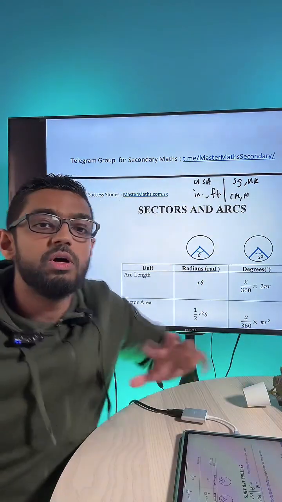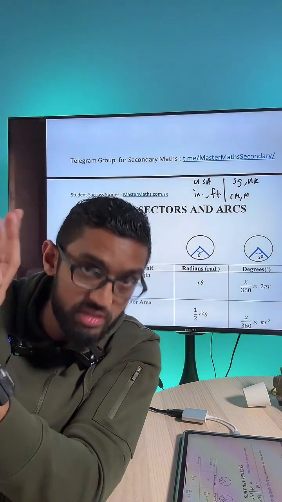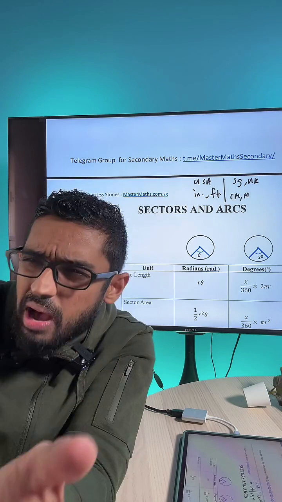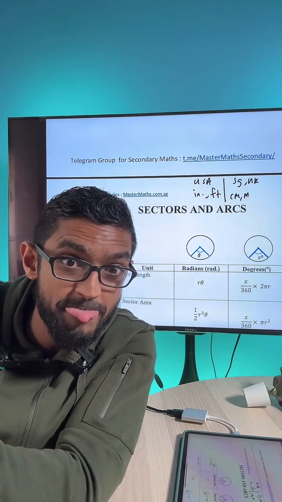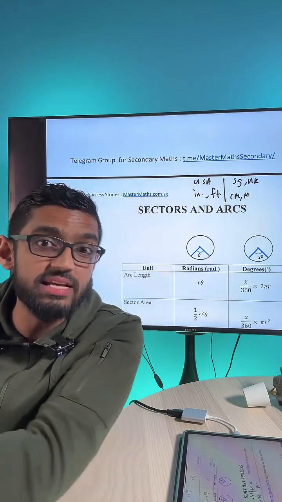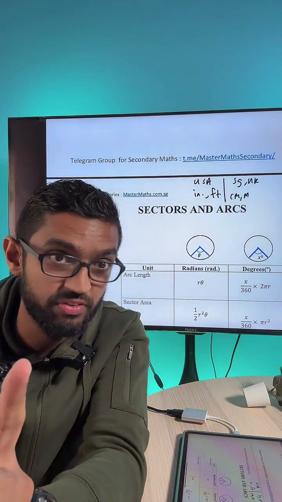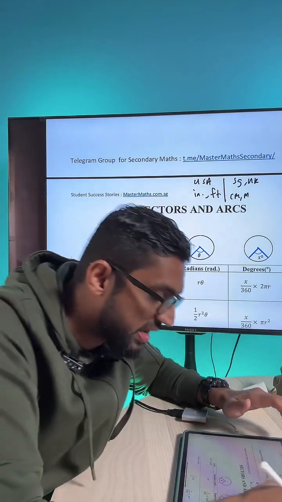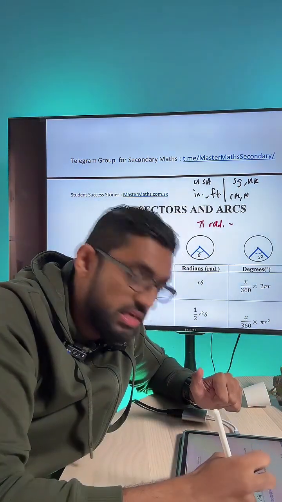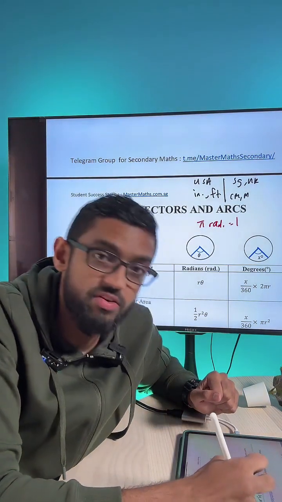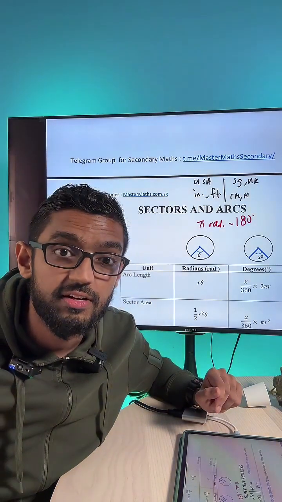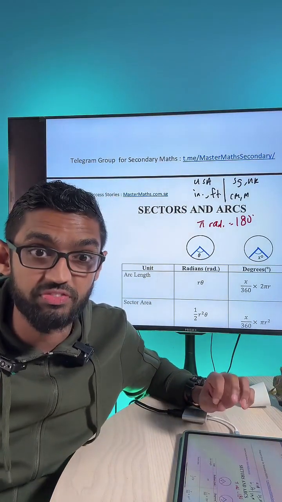Now, how do you convert now? When you change from miles, let's say you go to USA, you want to see how long is a mile to meters. There's a conversion. 1 mile is a certain number of meters. So when you want to change from degrees to radians, there is also a formula you can work with. And what is that formula? It goes like this. Take note. Pi radians is nothing but 180 degrees. Okay, guys? So that is a conversion that we're working with.